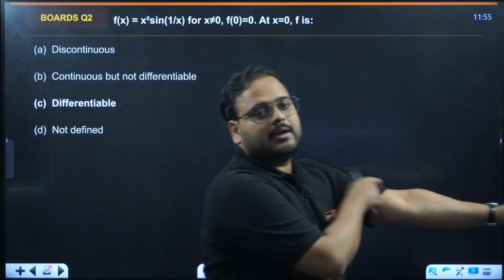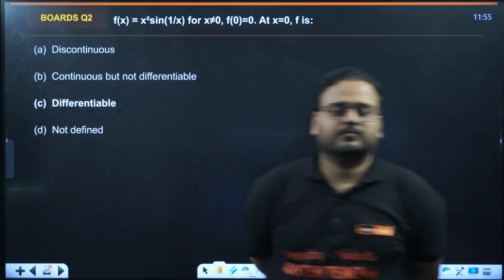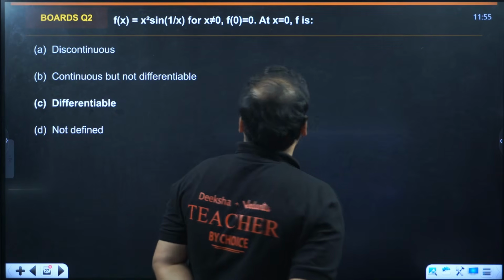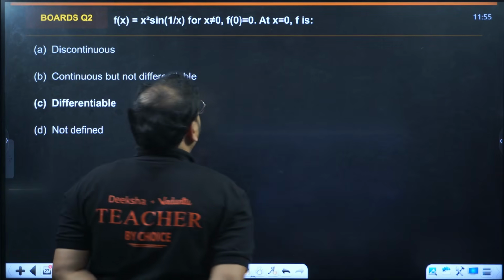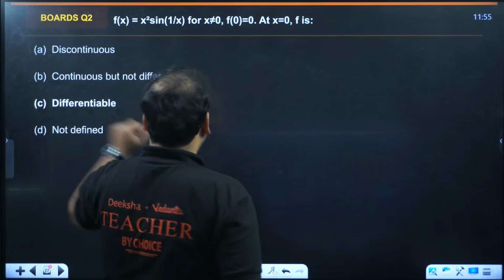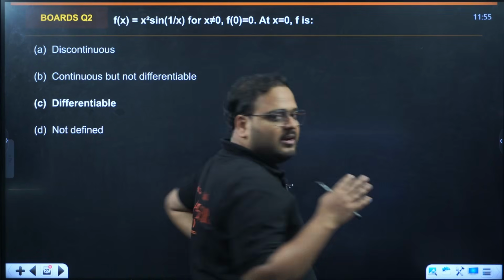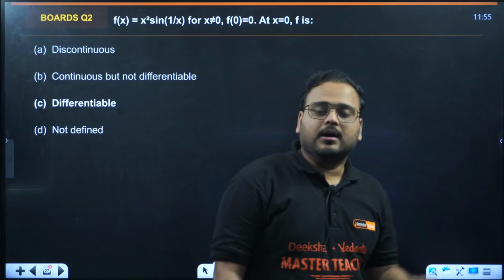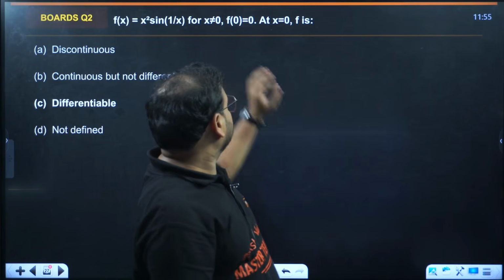Alright, next. Question number 2. f of x is x square sine 1 by x. Beautiful. They're saying f of 0 is 0. Which condition is true? Before we understand the conditions given in the 4 options, let us break down the value of sine 1 by x.